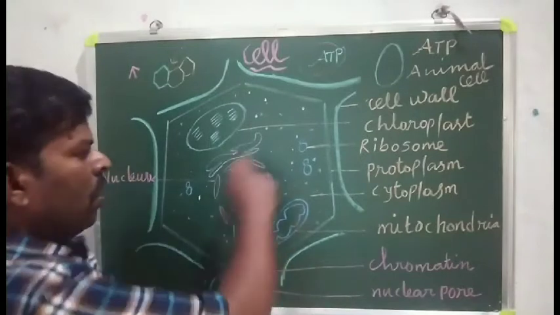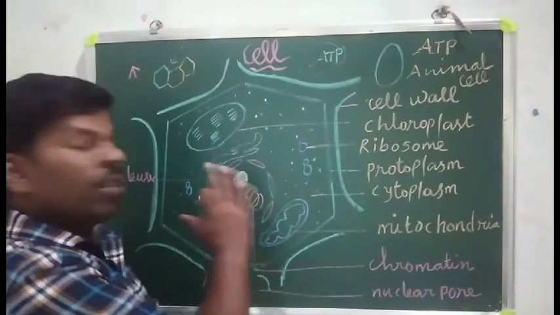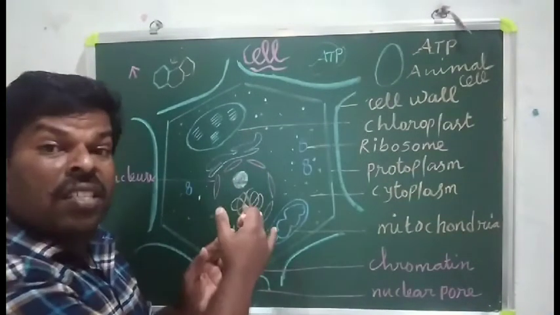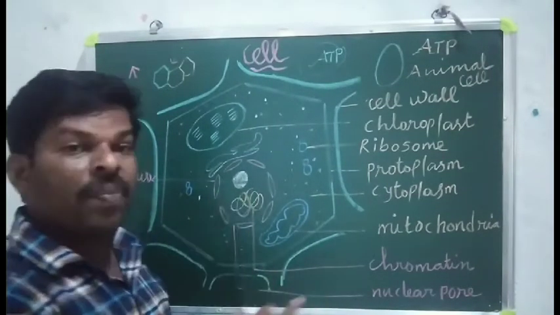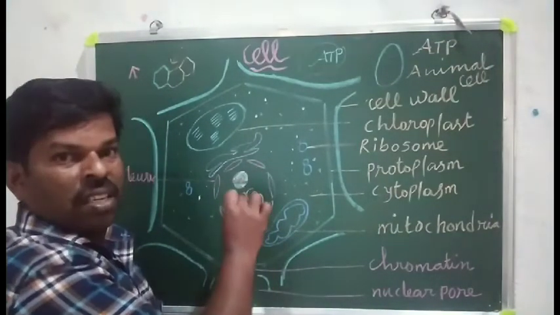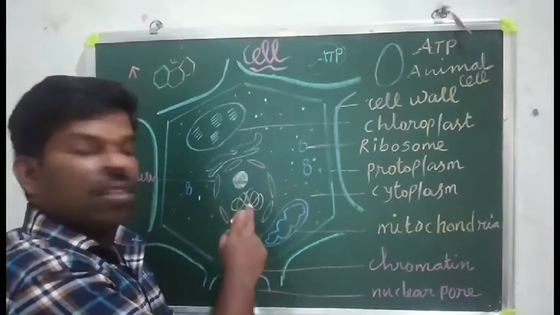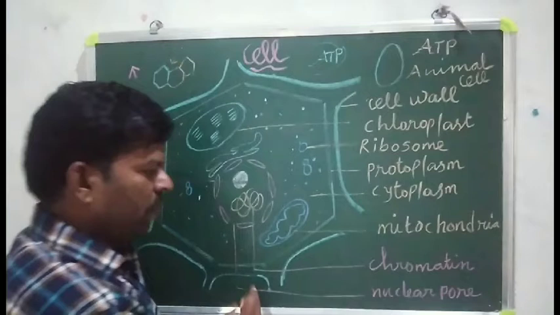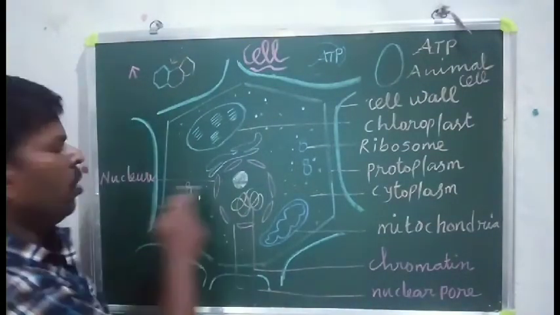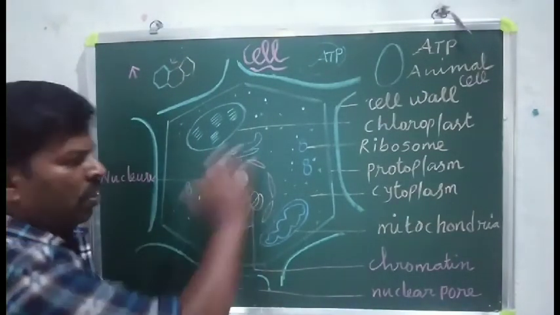Next, this is a nucleus. The nucleus controls the cell. Inside the nucleus, when you scan, there are a lot of organelles, especially three. There is a nucleolus. Understand? Nucleolus, chromatin, and this is a nuclear pore. That is a nucleus.